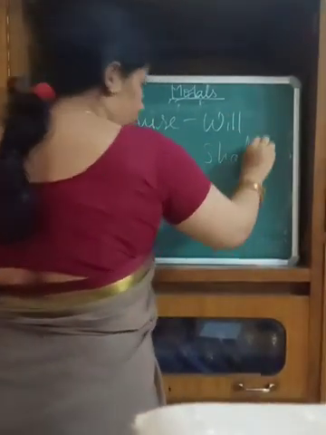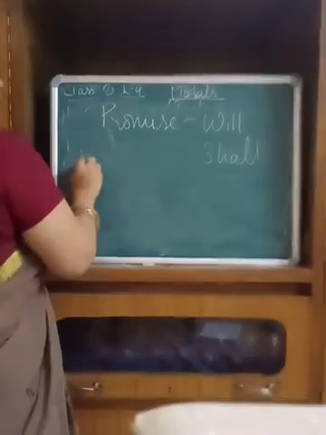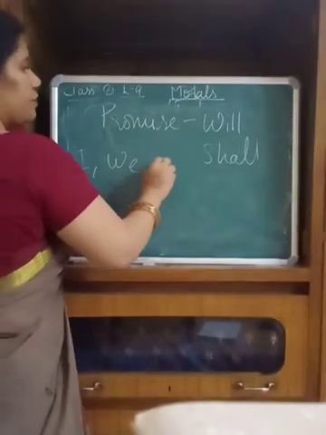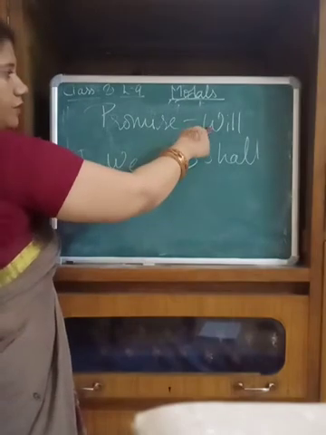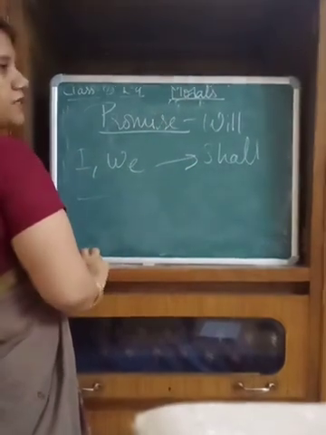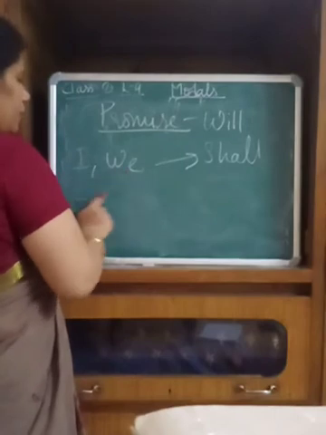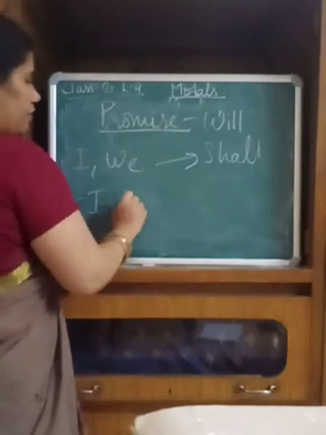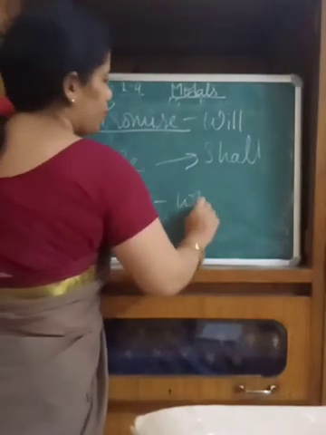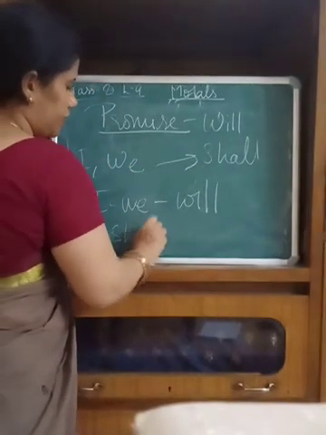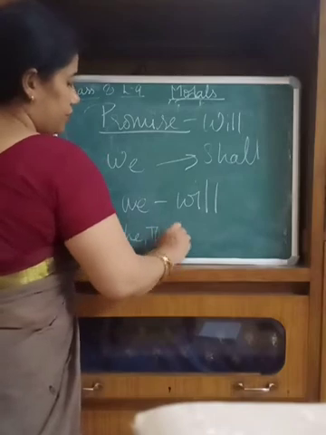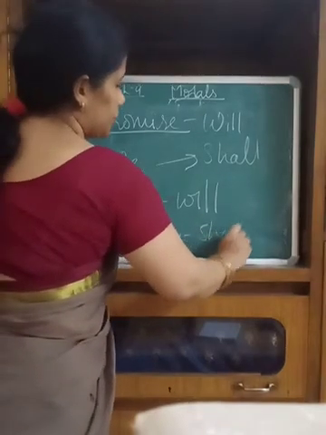The general rule of grammar is that with I and we we are using shall, and with the rest of the words we are using will. But whenever the promise is there, then with I and we we are using will, and with the rest, he, she, it, they, whatever is there, with that we are using the word shall.